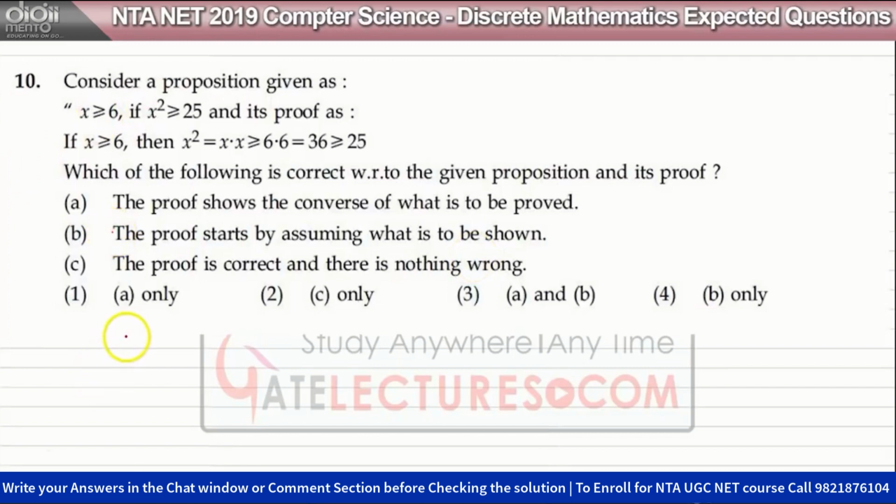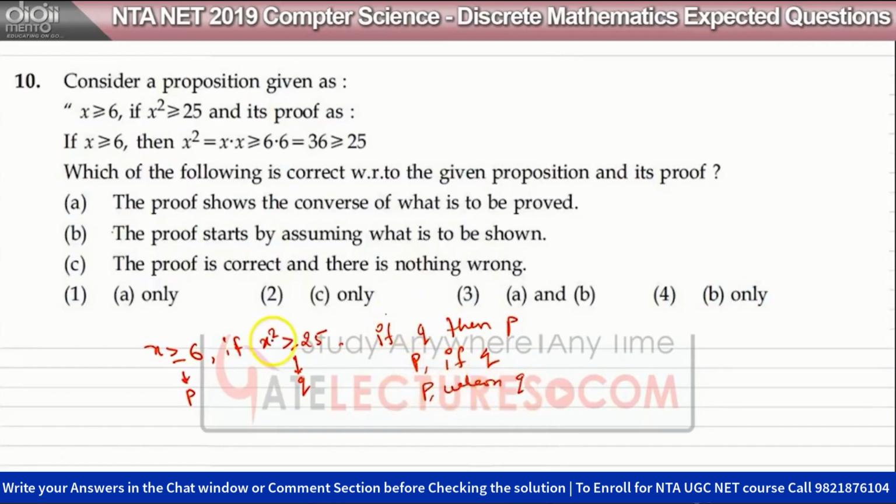So let's say we have x greater than or equal to 6, if x square is greater than or equal to 25. We can consider x greater than or equal to 6 as P and x square greater than or equal to 25 as Q. So this is the same as saying if Q then P, or we can say P if Q, or P whenever Q.